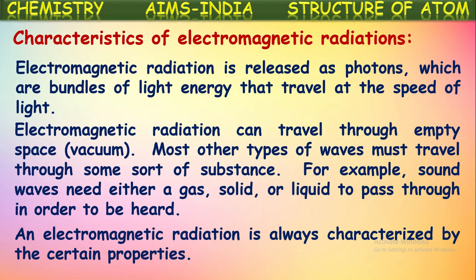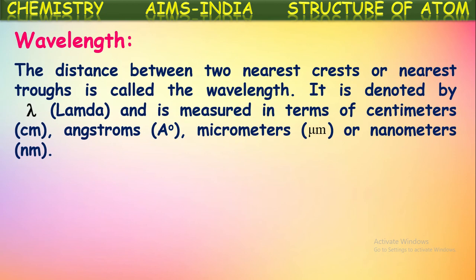An electromagnetic radiation is always characterized by certain properties. Let us see what those properties are. The first one is wavelength. The distance between the two nearest crests or nearest troughs of an electromagnetic wave is called its wavelength. It is denoted by the symbol lambda. It is a symbol for wavelength.